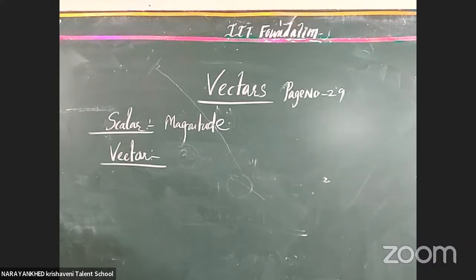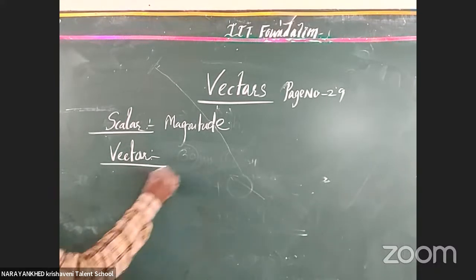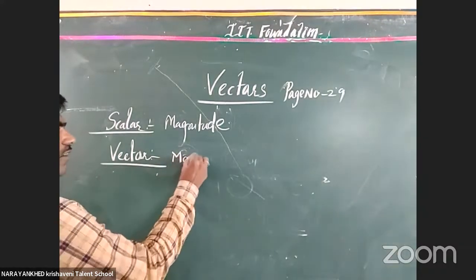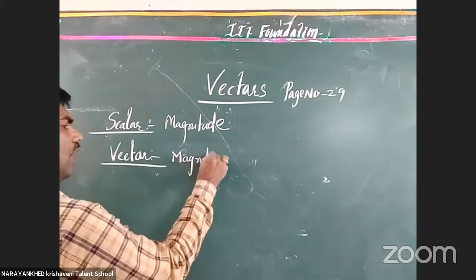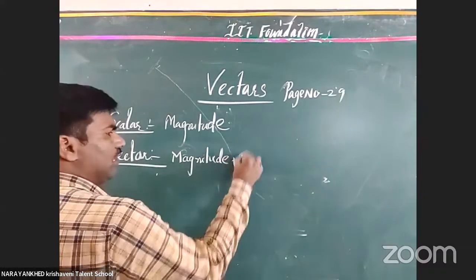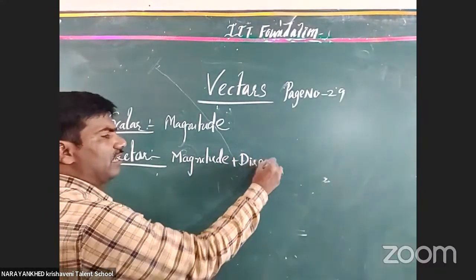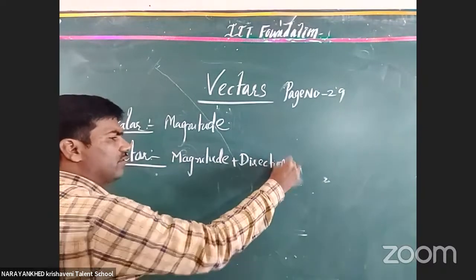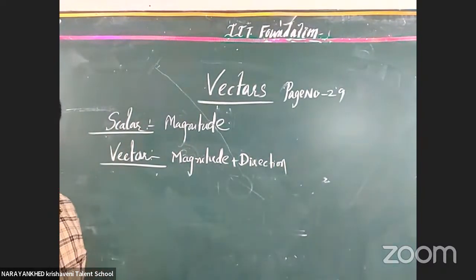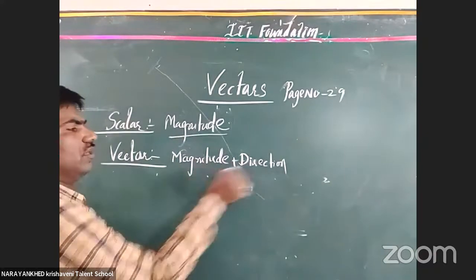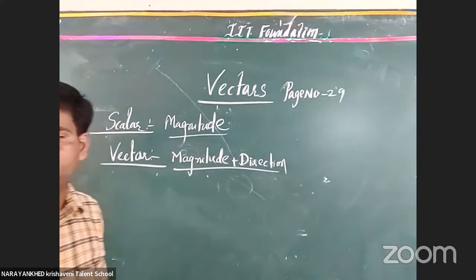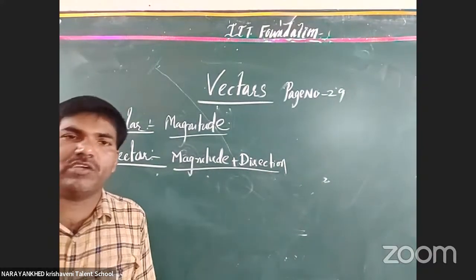A vector contains magnitude as well as direction. It contains both magnitude and direction. Both are contained here. Got it or not? It does not only contain the magnitude; it also contains the direction. That is called a vector.